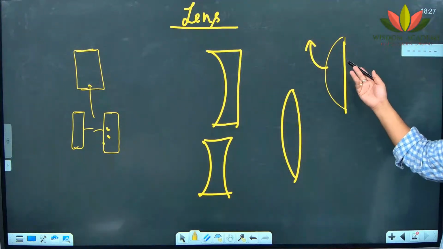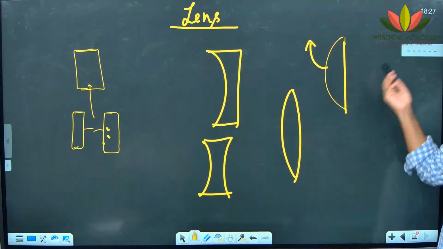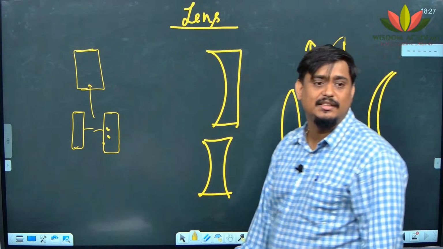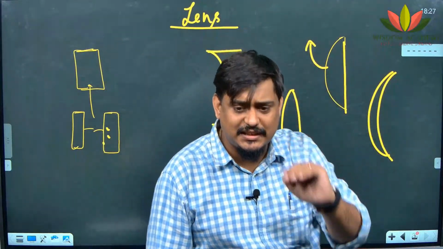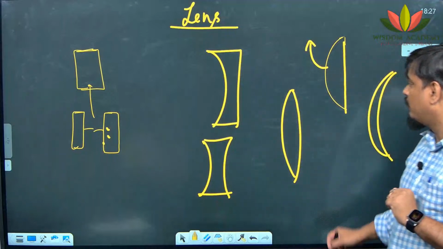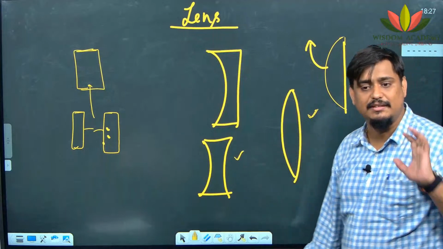Or like this, we have plano-concave and plano-convex. We can also have something like this. Are you knowing? It is also a lens, convexo-concave lens or concavo-convex lens. These things will come in detail in higher classes, because in your syllabus now you learn only about this double convex and double concave lens.